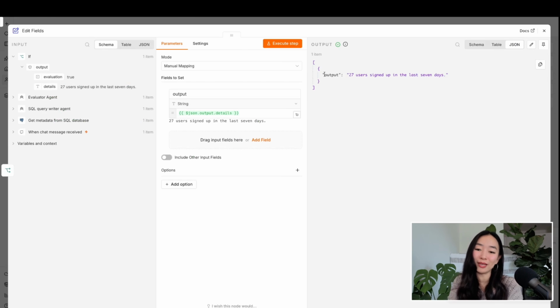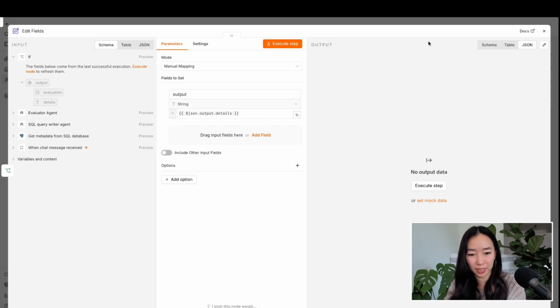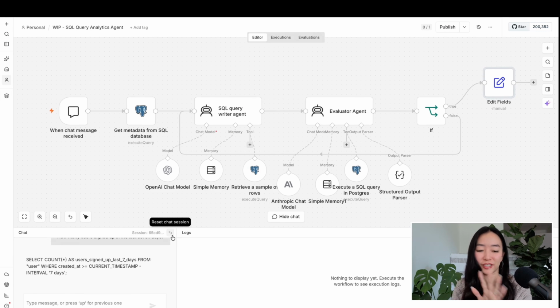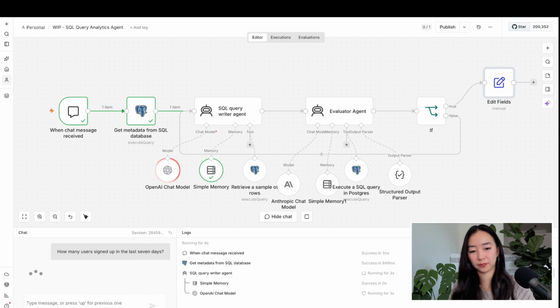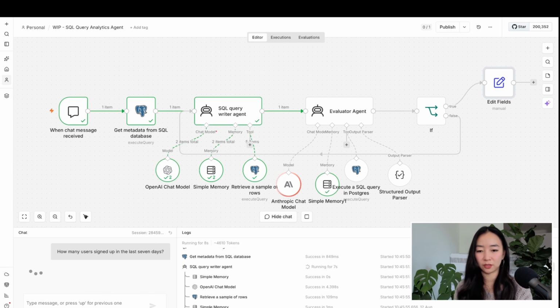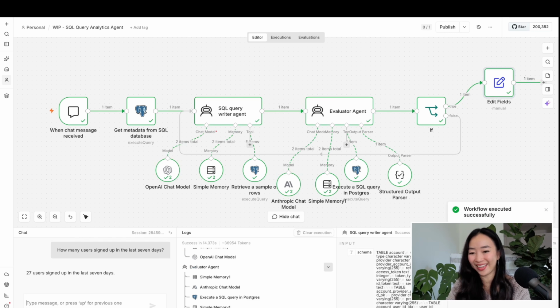Great. So it renamed the field output. Okay, so now the edit fields should be working. We're using output equals to the details from the previous node. Let's restart a session in the chat and just have it run all over again. How many users signed up in the last 7 days? So we can see the model's thinking. It's looping. First agent done. Second agent is working. Awesome. And then it answered the question.